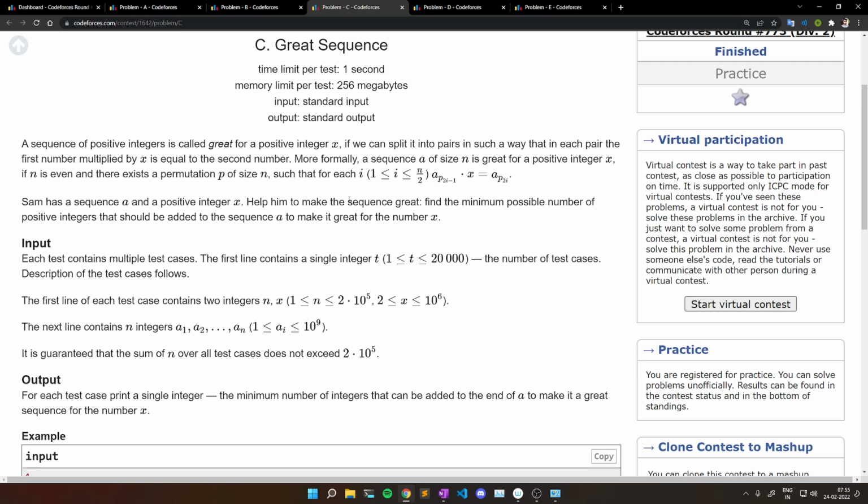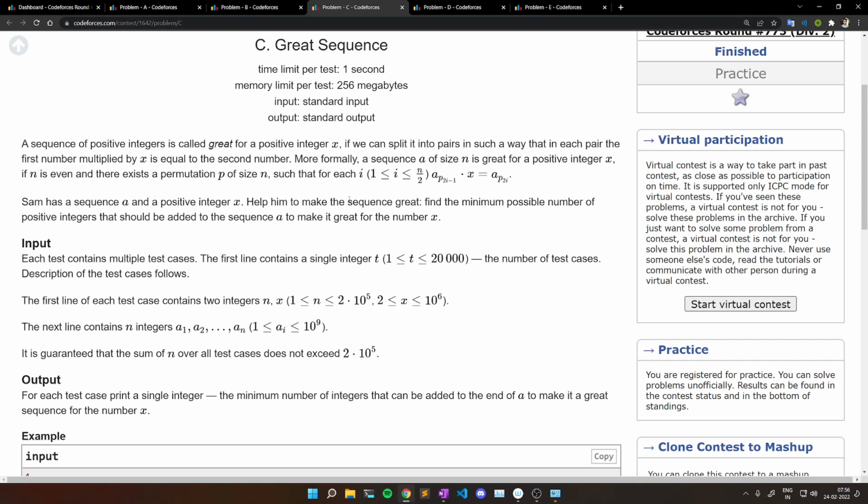Now let's see problem C. In problem C, a sequence of positive integers is called grade for a positive integer x if we can split it into pairs in such a way that in each pair the first number multiplied by x is equal to the second number. More formally, a sequence A of size n is grade for a positive integer x if n is even and there exists a permutation p of size n such that for each i, a p of 2i minus 1 times x equals a p of 2i.